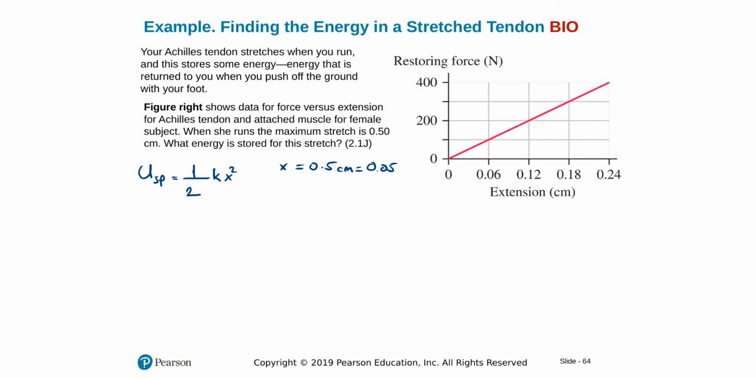I'm going to rewrite that: 0.005 meters. Insert that in here. Insert k. I can solve this. Kind of a plug-and-chug question, but we don't know k. That's what makes this question a bit more interesting. We find k using this graph.